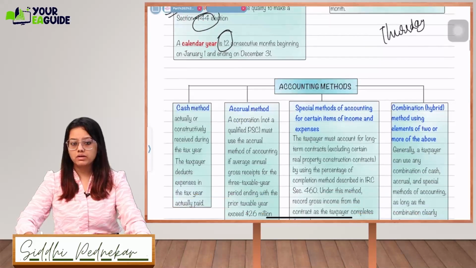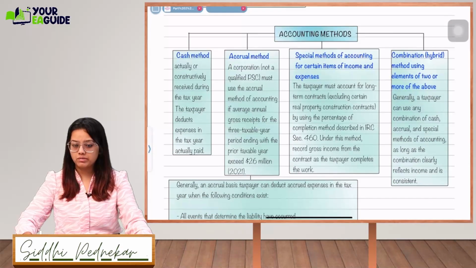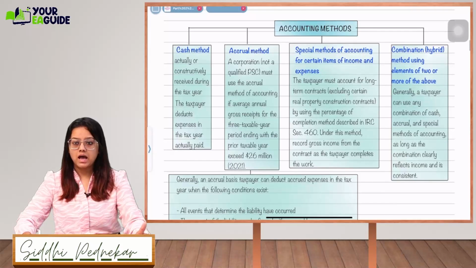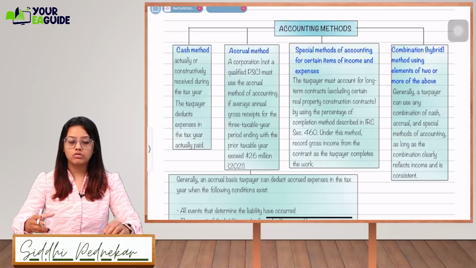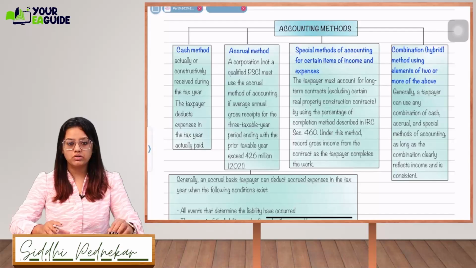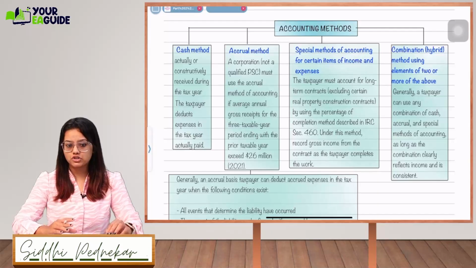Okay, accounting method. We have the cash method, we have the accrual method, and we have some special methods of accounting for certain items of income and expense. And if we have a combination of cash and accrual, we will use a hybrid method. Cash method is whenever we actually or constructively receive the amount, then in that case we will use the cash method.